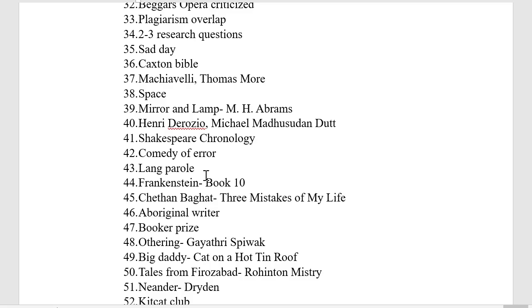Now, a question related to Langue and Parole. It was match the following. On one side, there was Langue and Parole, and we couldn't recollect the other two options. It is signifier, signified. It was an easy question only. On the other side, the explanation. The 44th is a question from Frankenstein.